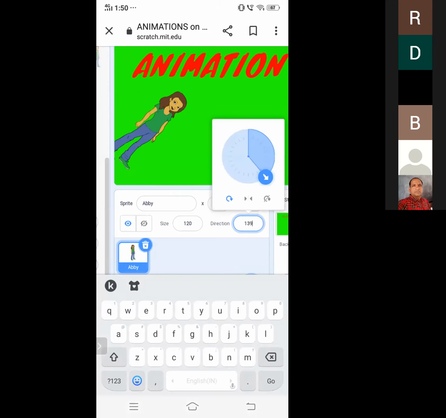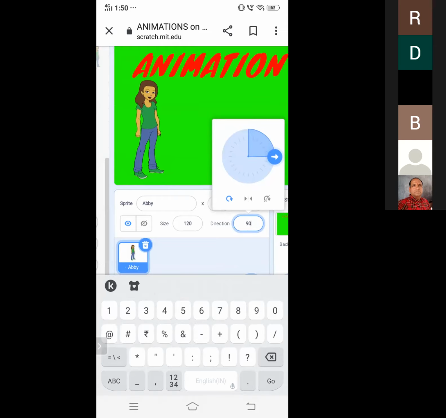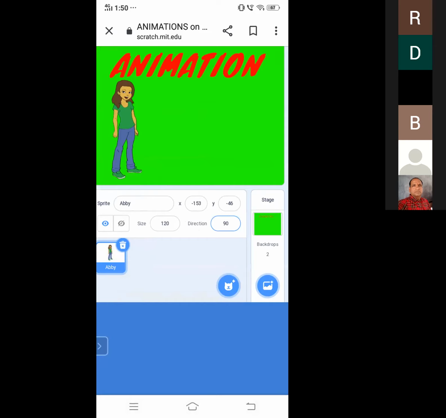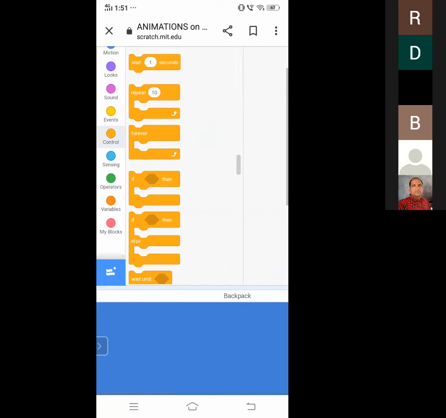Direction. You can see the direction is 90. X position, Y position, that is the position of the girl. If I move this girl, the X and Y position will change. I am moving. You can see the X and Y position also changed according to the movement of the girl. So now let us give the code.